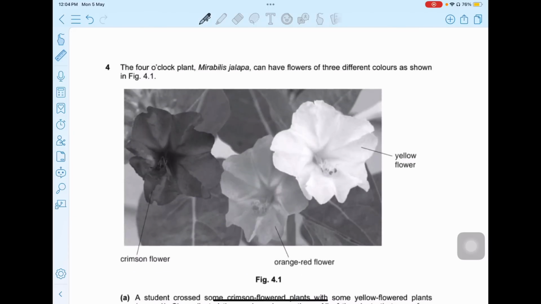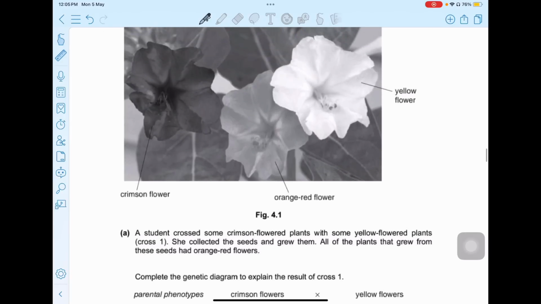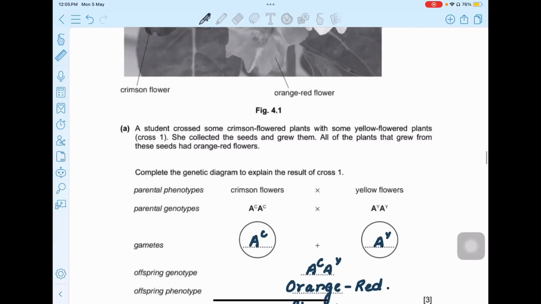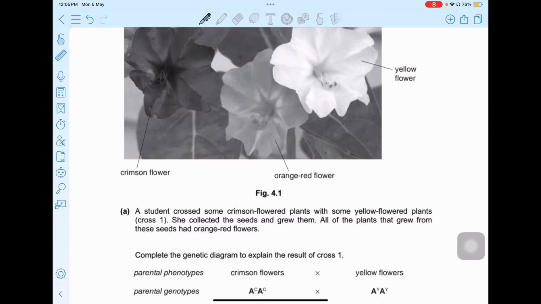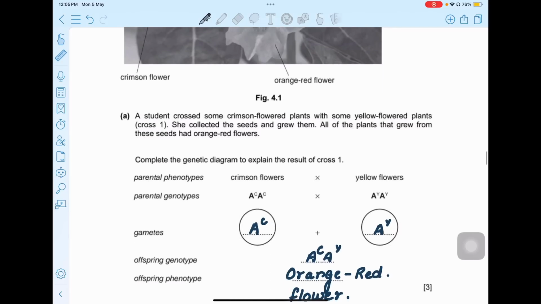Fourth question. The 4 o'clock plant, Mirabilis jalapa, can have flowers of 3 different colors, as shown in figure 4.1. So there is a crimson flower, orange-red, and a yellow flower. Okay, this question is about codominance. So when the crimson flowers, that is already like red flowers, and yellow flowers are crossed with each other, what you get is orange-red flowers.